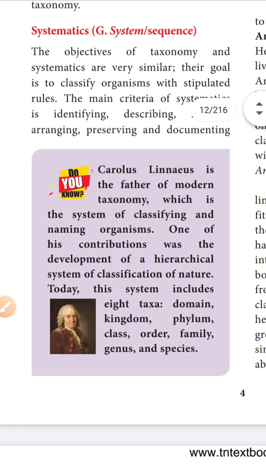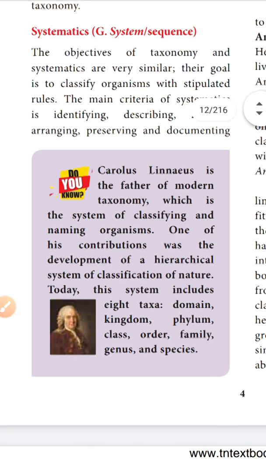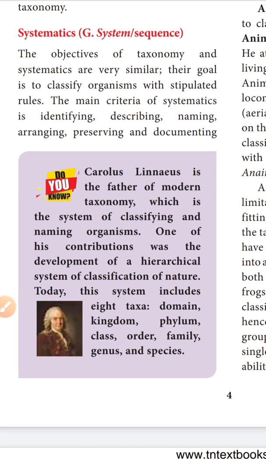Okay, we will see the next one, systematics. Systematics has the same objective as taxonomy. What is present for taxonomy is the same, but high-level history, collection of the history and investigation of the history is present for systematics. The objective of taxonomy and systematics are very similar. The goal is to classify the organism with the rules.